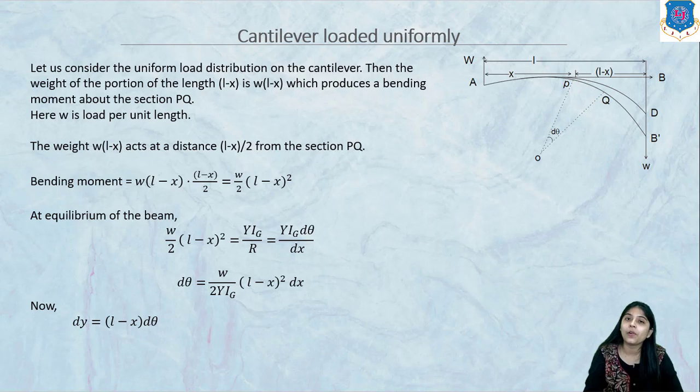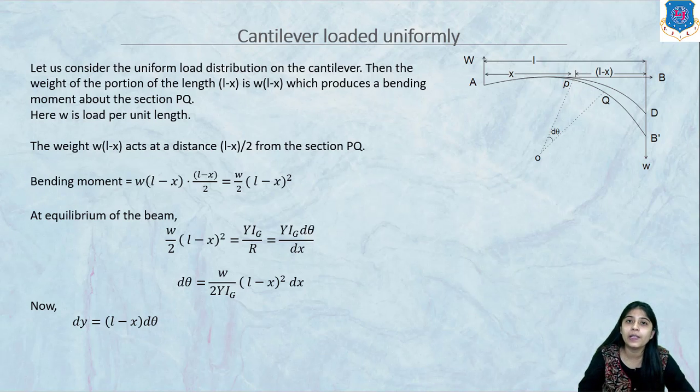So what will be the bending moment? The bending moment will be W into L minus X into L minus X by 2. Bending moment is simply force into distance. W into L minus X is the force and L minus X by 2 is the distance, so we get W by 2 into L minus X square. This is the external bending moment, which is produced when W is applied on the uniformly loaded cantilever.